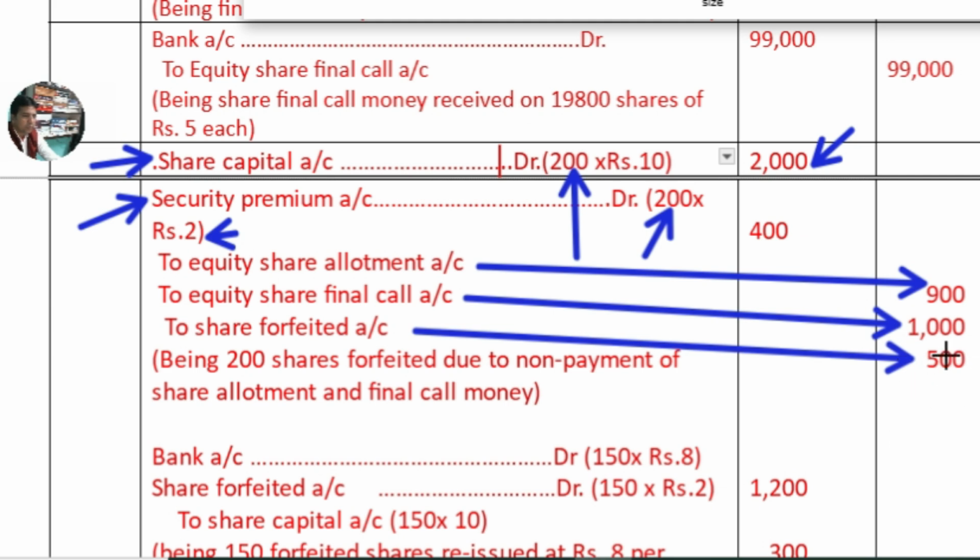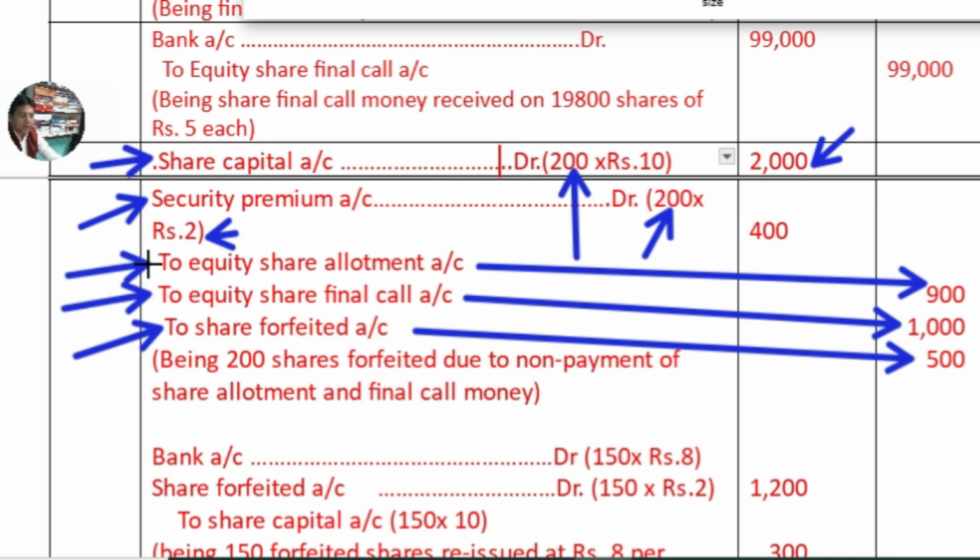The company has received only 500 rupees from Mr. C, and the remaining amount on allotment and final call money the company did not receive from Mr. C, and that is why his shares were forfeited. The amount which is received will be credited to the forfeited account. The amount which is not received will be credited to equity share final call account.